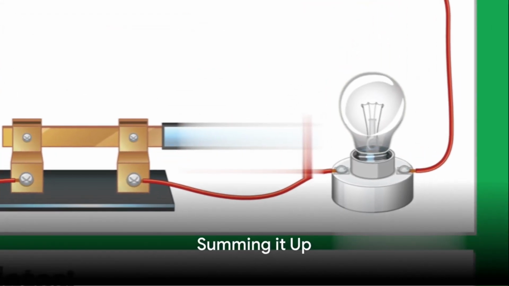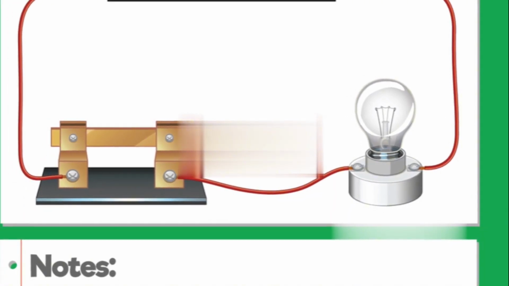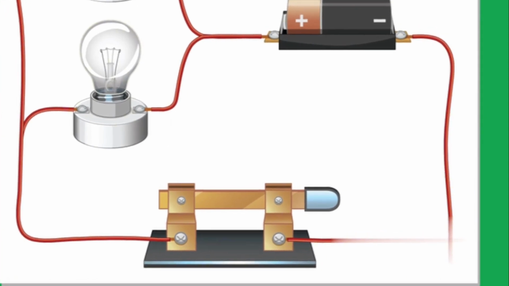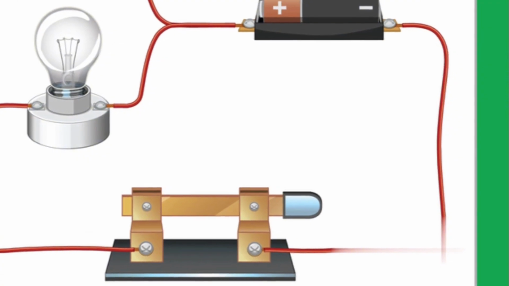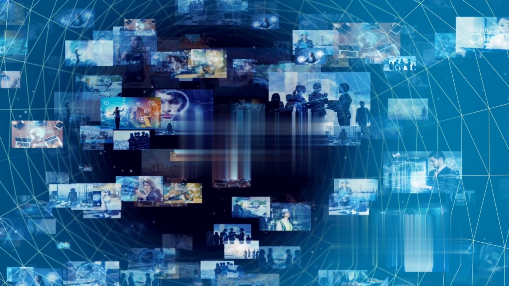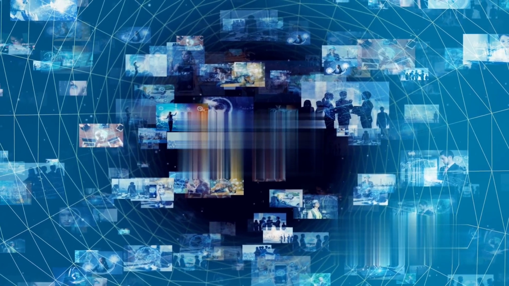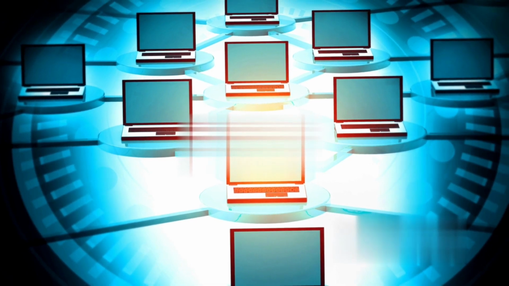Let's take a moment to summarize what we've learned. We started off by defining a circuit as a closed path through which electric current can flow. We highlighted the basic elements of a circuit: a power source, a load which consumes power, and conductors to connect these elements. Then we unfolded the concept of a network, which is a complex interconnection of components or nodes. We emphasized that a network can be as simple as a single circuit or as complex as the internet.